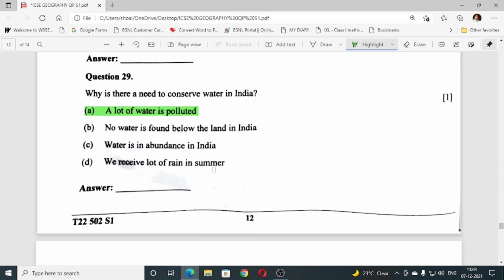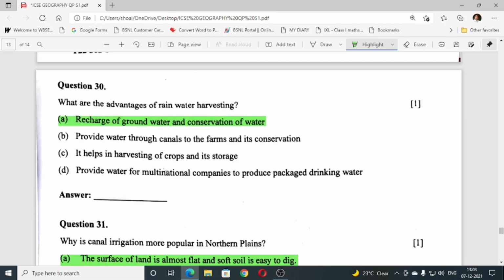Number 29, why is there a need to conserve water in India? A, a lot of water is polluted. What are the advantages of rainwater harvesting? The answer is A, recharge of groundwater and conservation of water.